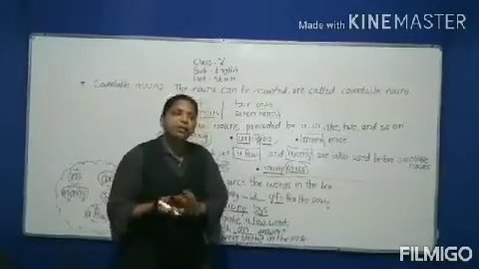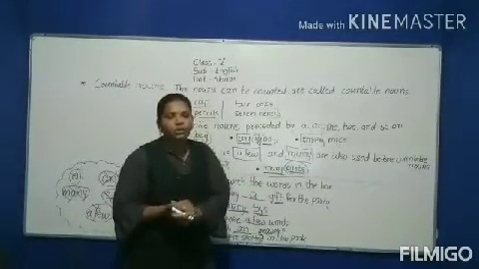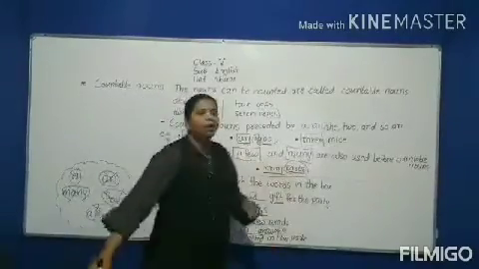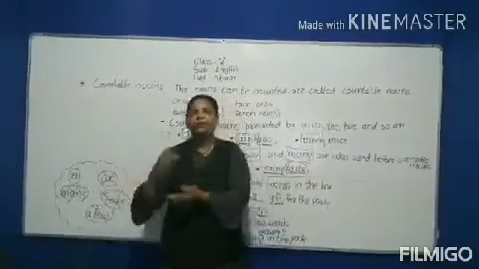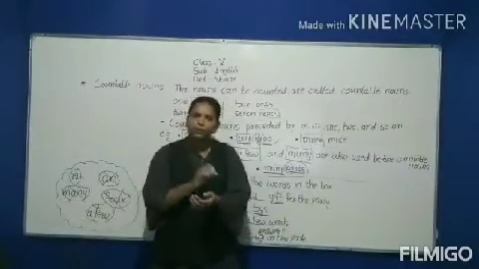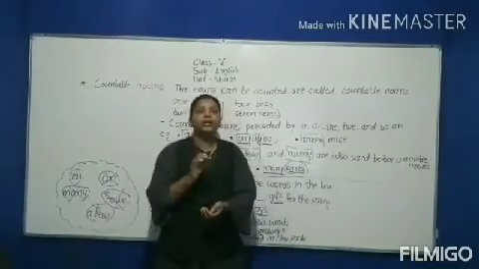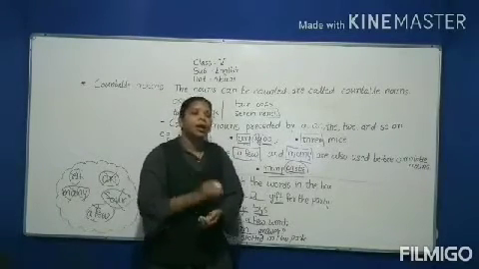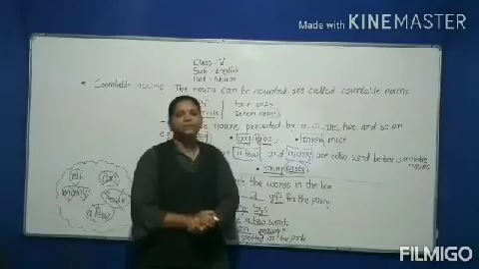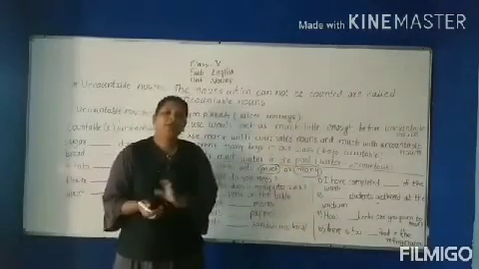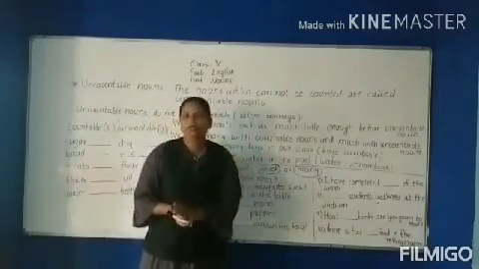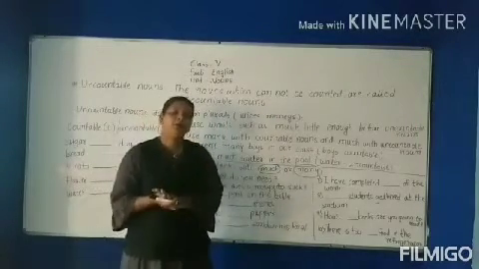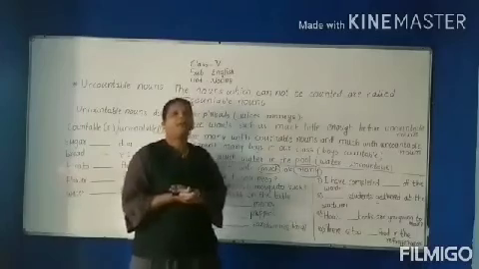Then we have seen that words such as few and many are also used before nouns. So have you understood countable nouns? Okay. Now we will discuss uncountable nouns. As we have seen countable nouns, now we will see what uncountable nouns are.